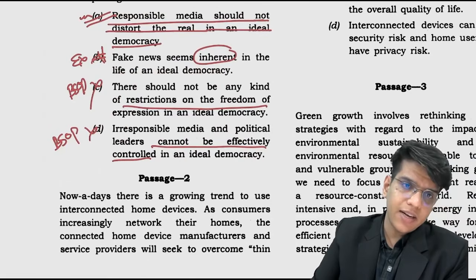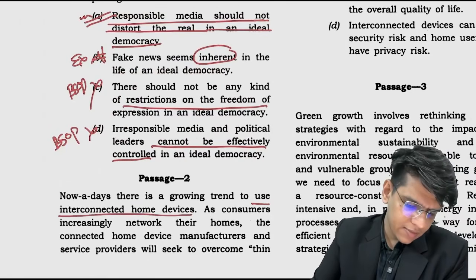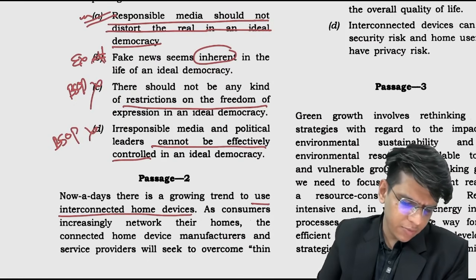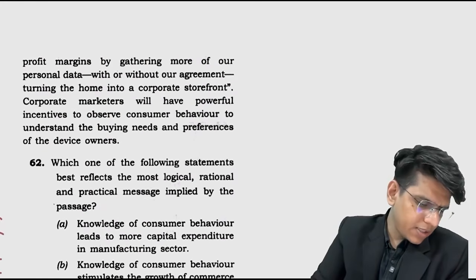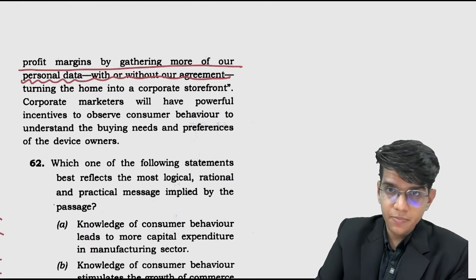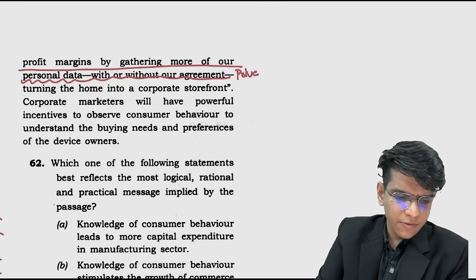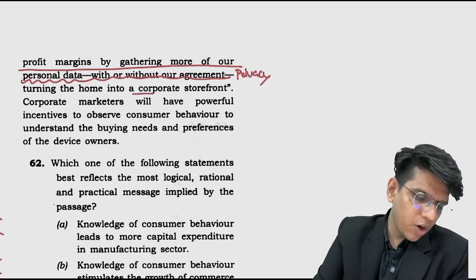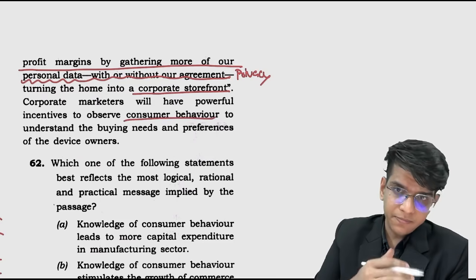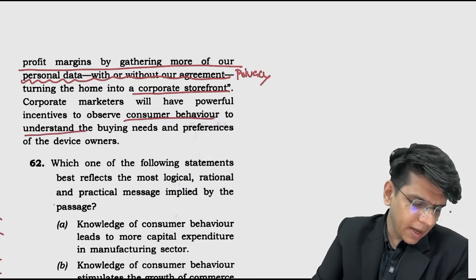Nowadays there is a growing trend of use of interconnected home devices. As consumers increasingly network their homes, the connected home device manufacturers and service providers will seek to overcome thin profit margins by gathering more of our personal data with or without our agreement. Breach of privacy. Turning the home into a corporate storefront. Corporate marketers will have powerful incentives to observe consumer behavior to understand the buying needs and preferences of the device owners.